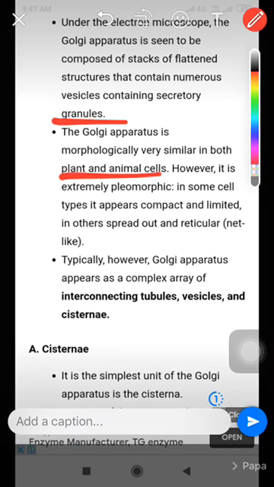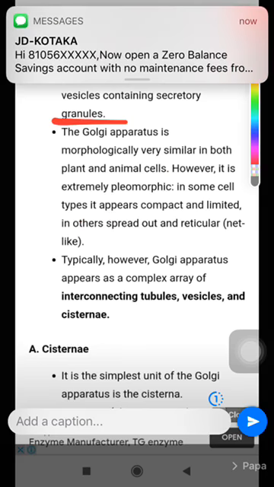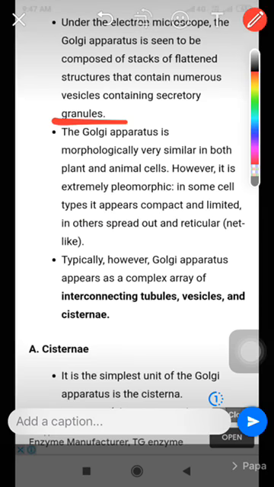In some types of cells, the Golgi complex appears compact and limited. But in other types of cells, on the other hand, it spreads out like a reticular or net-like structure. Typically, however, the Golgi apparatus appears as a complex array of interconnecting tubules, vesicles, and cisternae.